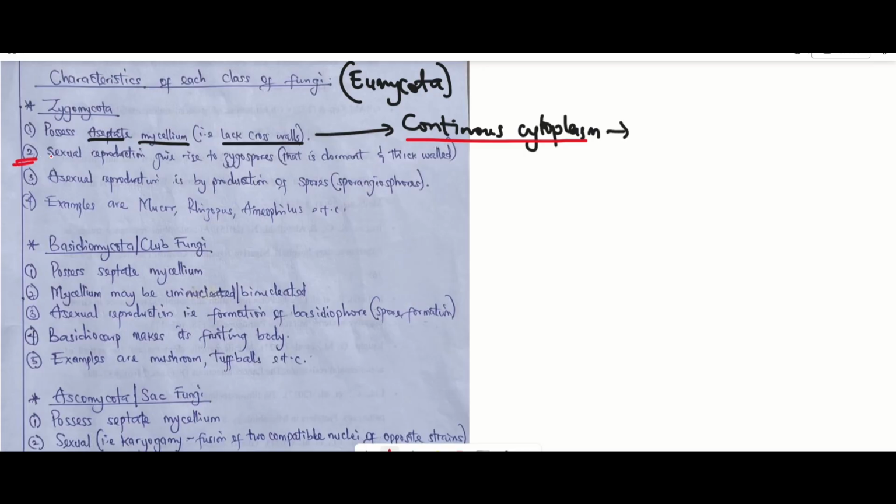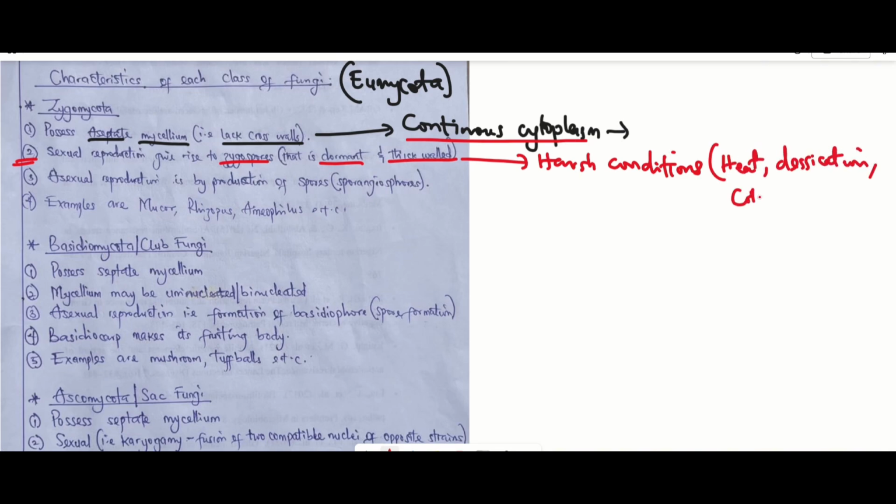Number two, we have sexual reproduction. Their sexual reproduction gives rise to a zygospore, and that zygospore is thick-walled and dormant, which means that the cell wall plays a role just like an akinete, hence protecting the zygospore from harsh conditions like heat, desiccation, and cold.